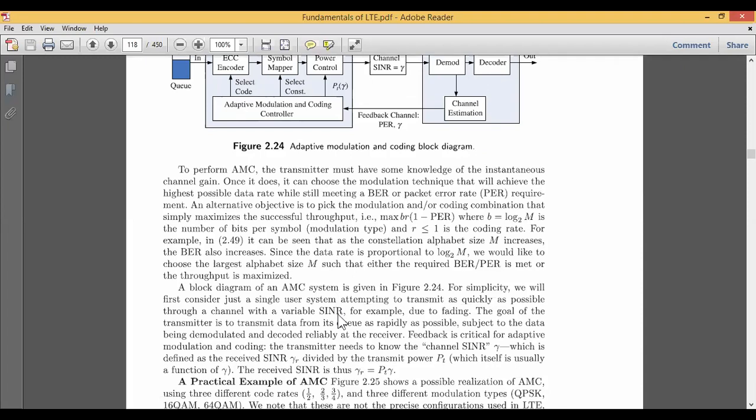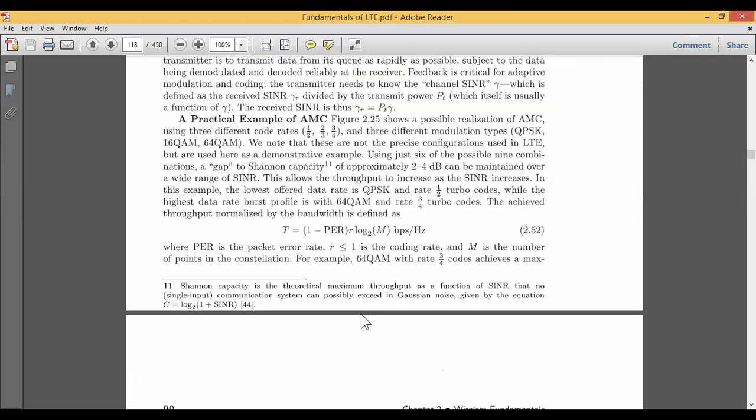Okay, no doubt there is a possibility that your signal to noise ratio may drop because of fading. Therefore the goal of the transmitter is to transmit the data in the form of blocks. You cannot transmit the whole information at a stretch. We try to do the transmission in terms of blocks or packets, such that even if one block gets faded, we can go for the retransmission. The retransmission will only be possible if some feedback is achieved. This is how adaptive modulation takes place in the LTE mechanism.